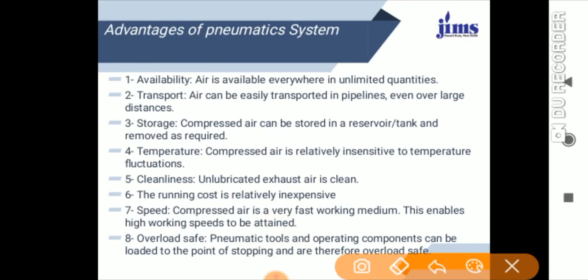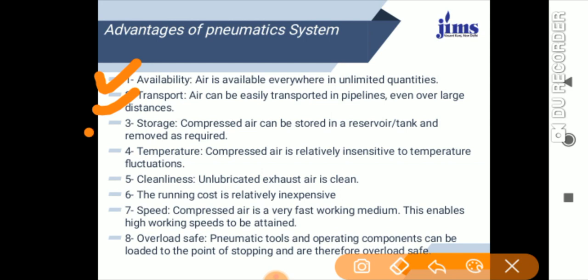So, availability. Availability is a big cause. Air is available everywhere in unlimited quantities. Abundant air is available in our surroundings. And the second advantage, transportation. Air can be easily transported through pipelines, even over large distances.